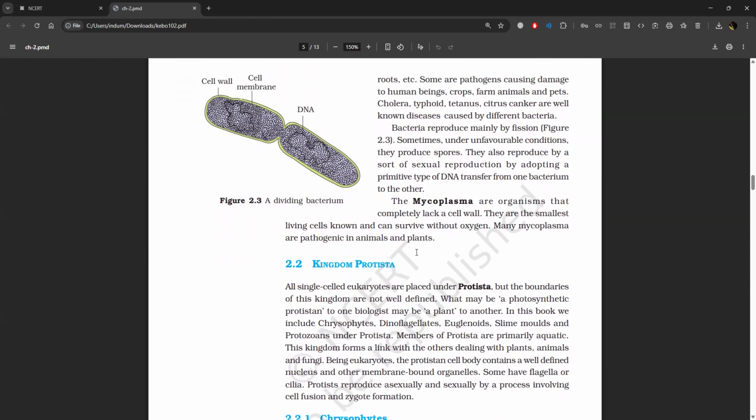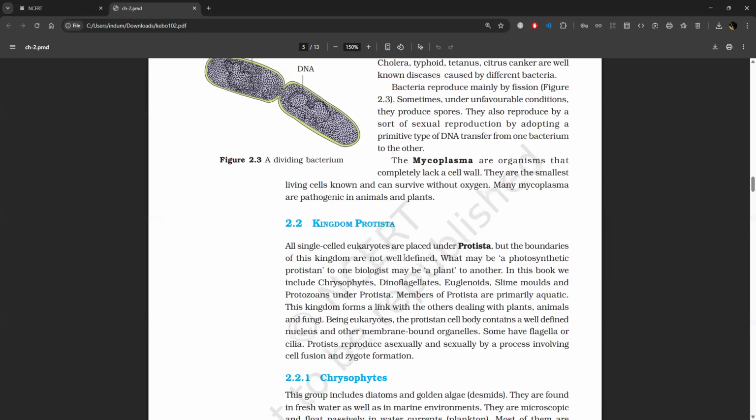Bacteria reproduce mainly by fission, Figure 2.3. Sometimes, under unfavorable conditions, they produce spores. They also reproduce by a sort of sexual reproduction by adopting a primitive type of DNA transfer from one bacterium to the other. The mycoplasma are organisms that completely lack a cell wall. They are the smallest living organisms known and can survive without oxygen. Many mycoplasmas are pathogenic in animals and plants.